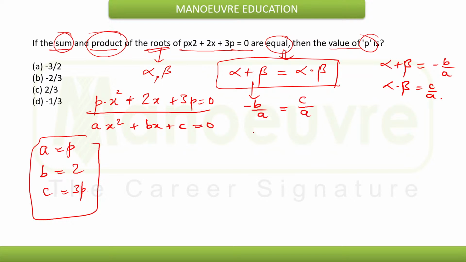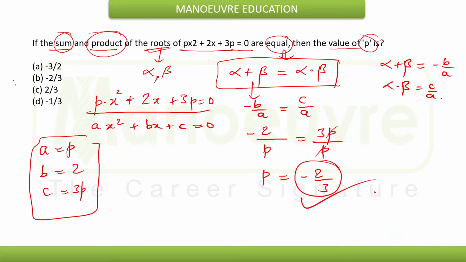Now what is the value of b here? Minus b value is 2 upon a, which is p, that will be equal to c. The value of c is 3p upon a, which is p. Now this p will get cancelled out and I am left with the value of p as minus 2 by 3. So the value of p is minus 2 by 3. Option B will be the clear answer here.